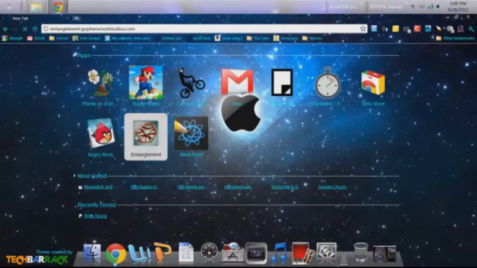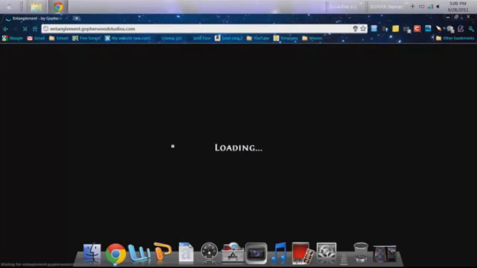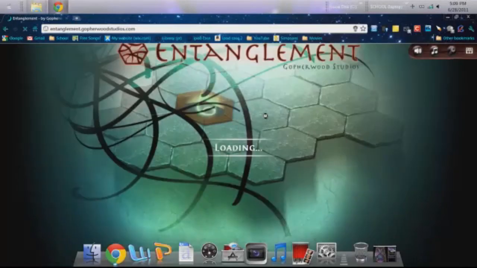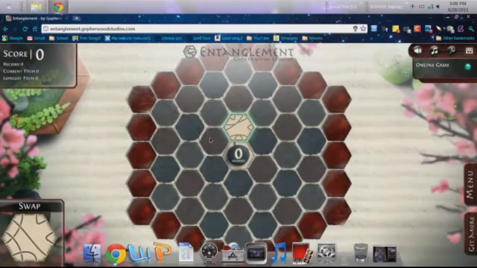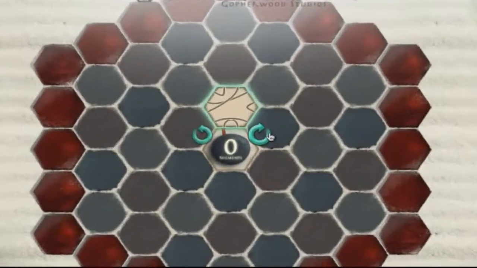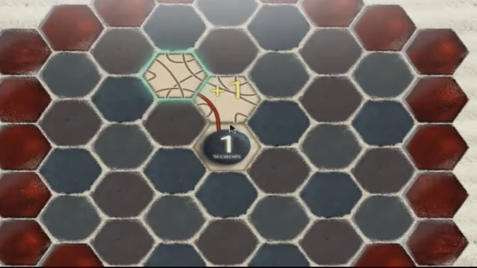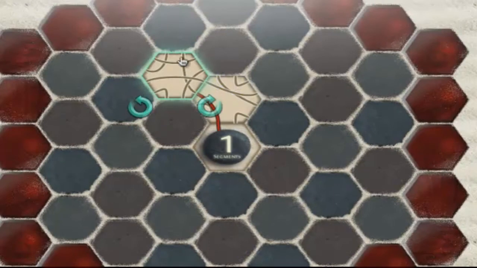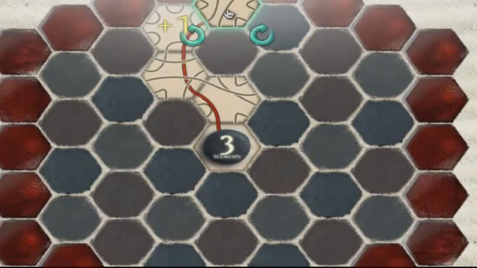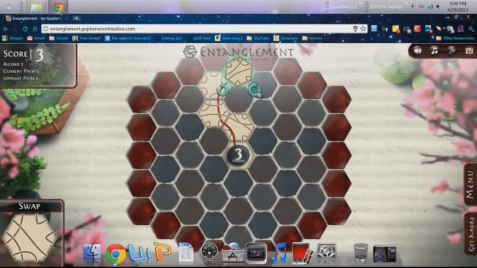And last of the Chrome apps is Entanglement. I'm just going to wait for this to load. This is a pretty fun game. It's pretty cool. You can do it a lot when you get bored. And what you do is you just want to continue the line. So here, there's a line. You can rotate the thing. So here, that line continues. You click there. It'll make the line. And you just keep making the line until you lose. Boop. And yeah, that's the whole game basically.